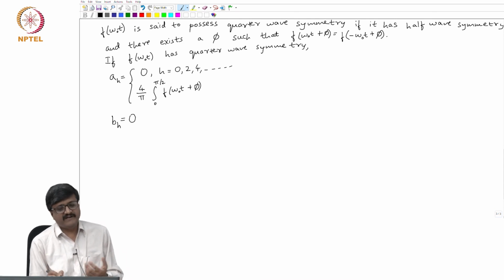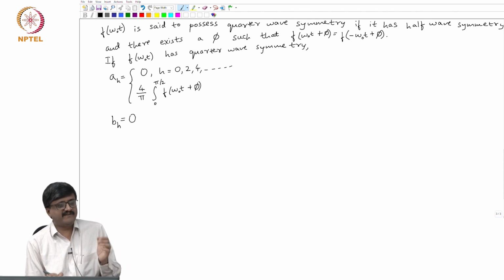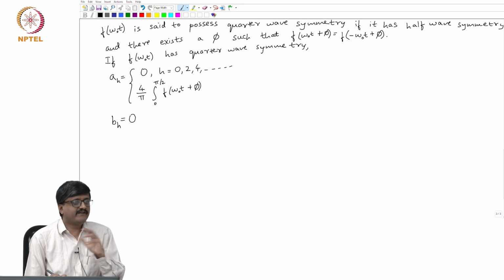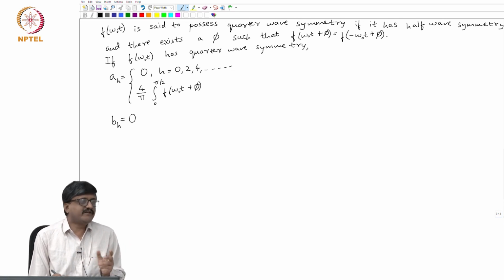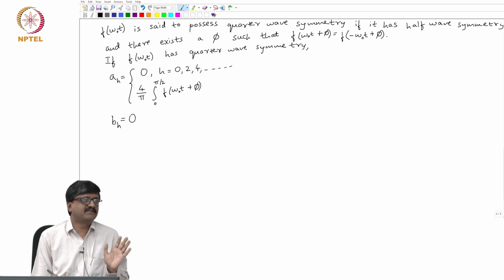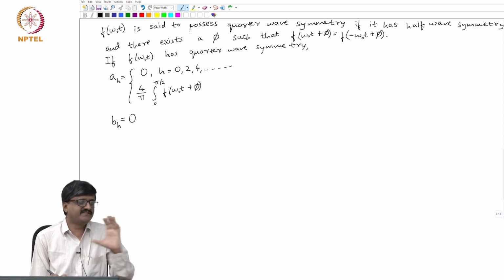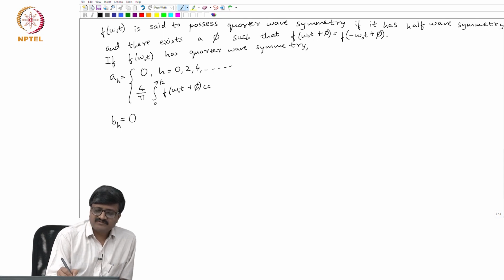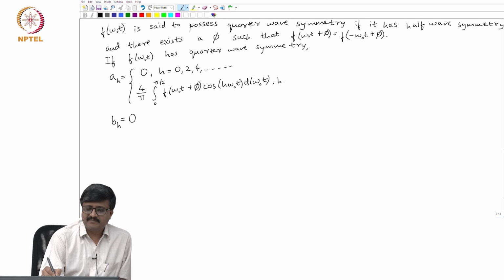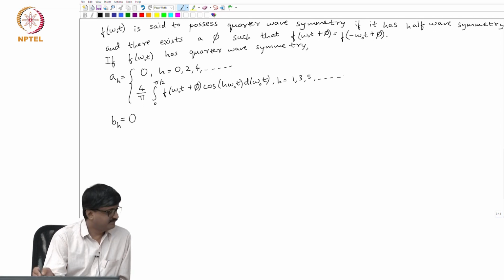Now, please note I am trying to find a harmonic component of a waveform which is shifted to the right or left depending on whether phi is positive or negative. Now, that does not alter the RMS value, that is the point. Please note RMS value is not altered by shifting a waveform to the right or to the left. Cos h omega o t d omega o t. So, this is applicable for h equal to 1, 3, 5, and so on.